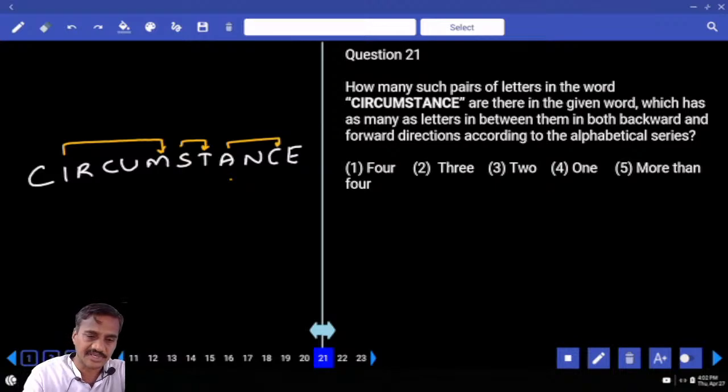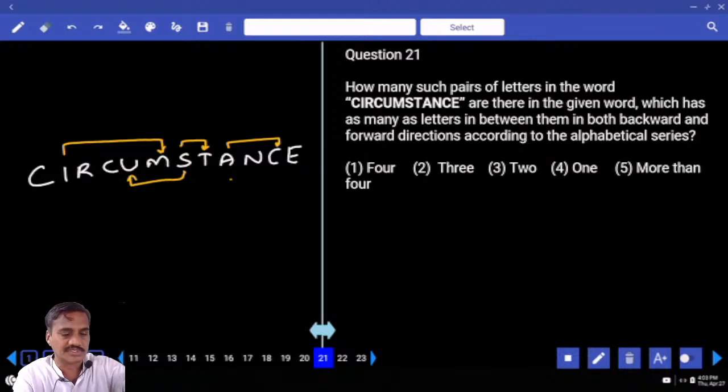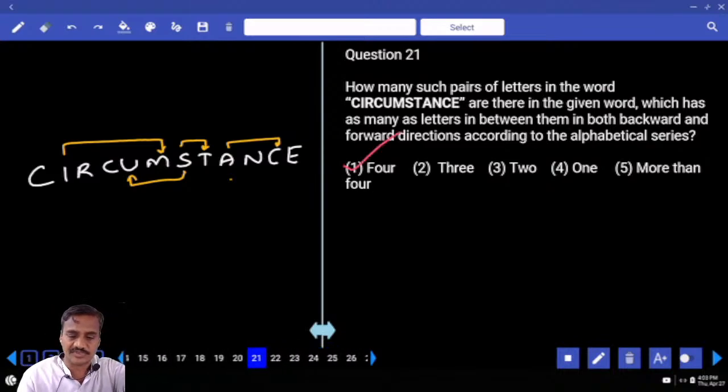F, G, H, I, J, K, L, M, N, O, P. C, D, E, F, G, H, I, J, K, L, M. N, O, P, Q, R, S, T, U, V. A, B, C, D, E, F, G, H, I. T, no letter more than this one. S, T, U. S and U, there is one more, isn't it? S, T, U, M, N, O, P, Q, R. That's it. And so many we have? Four pairs. Four is given in choice 1, 25.